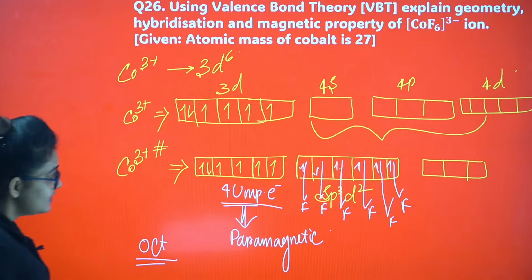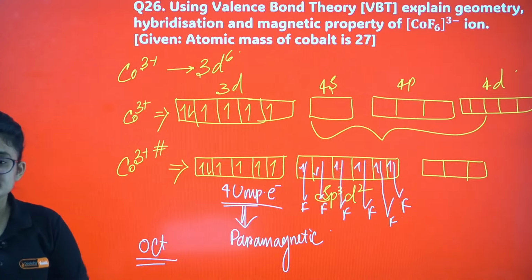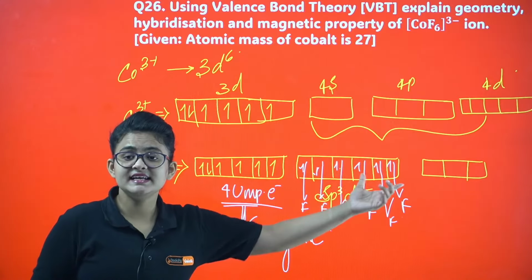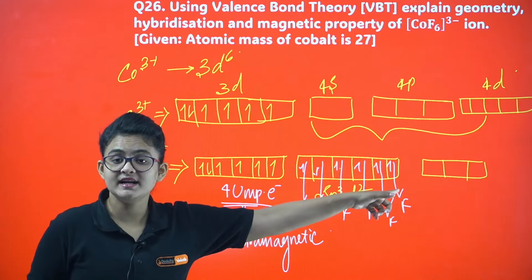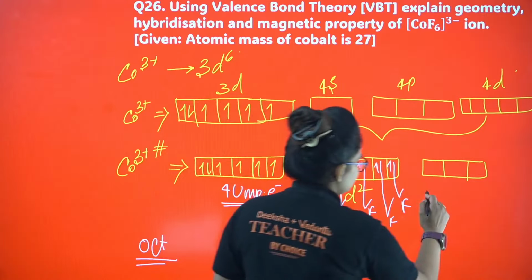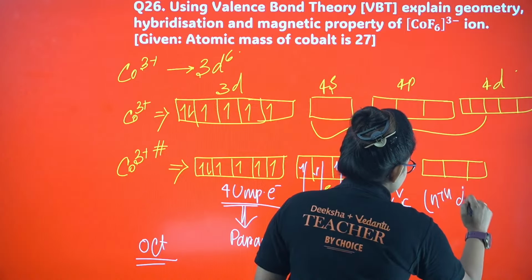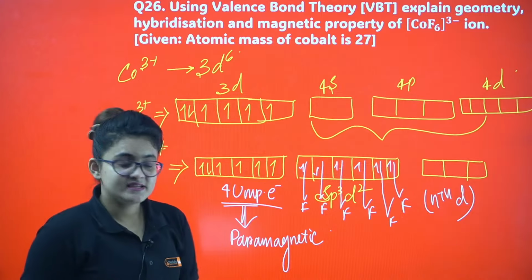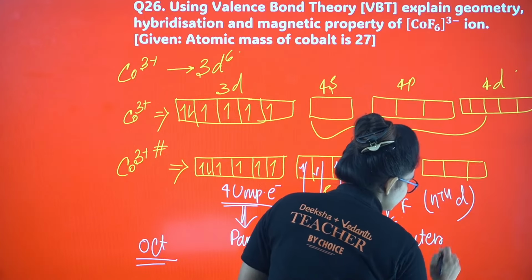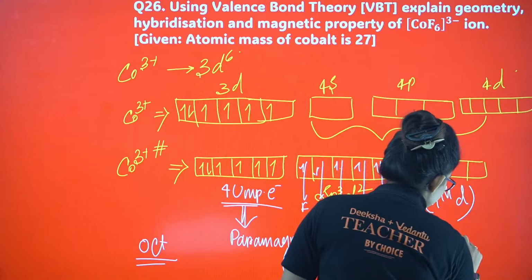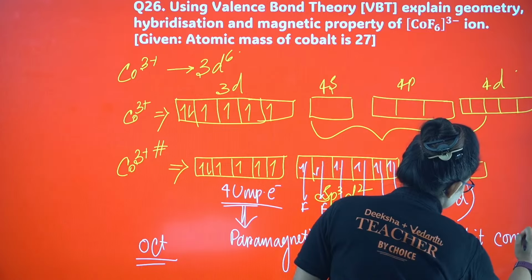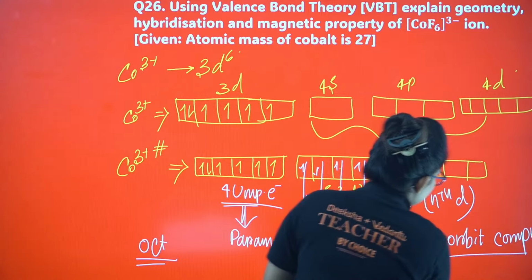One more thing, please look into this thing. It is utilizing the nth d orbital, the 4d orbital, while hybridization, right? Nth d orbital is used while hybridization. So you can call it outer orbital complex. Okay, I guess it is clear.